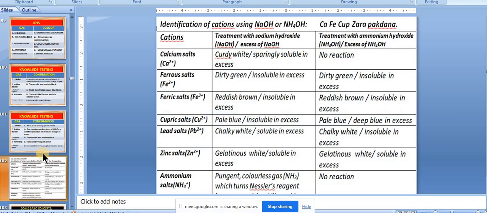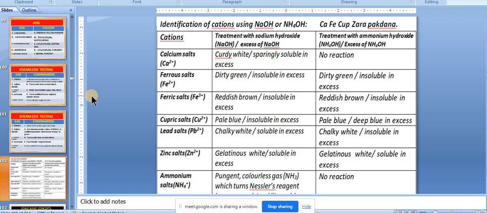Last time we discussed this, but because we were a little late, we did it in a bit of a hurry. But this is very, very important. The point to understand here is the mnemonic we have told you: Ka, Phi, Kap, Jara, Pakdana. Ka means calcium, Phi means ferrous, again Phi means ferric, Kap means copper, P means lead, Jara means zinc, and Pakdana means ammonium. Like that we just complete the phrase, nothing else.